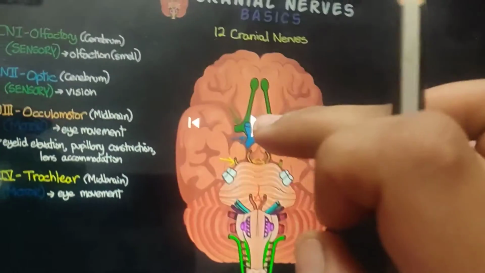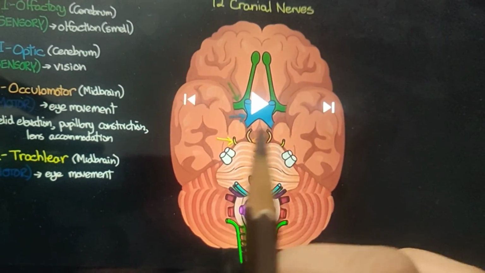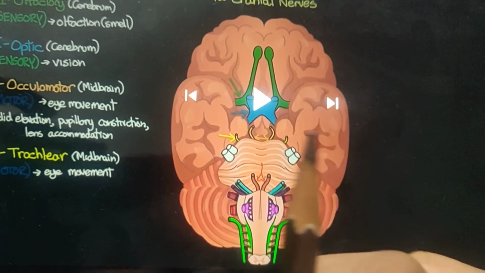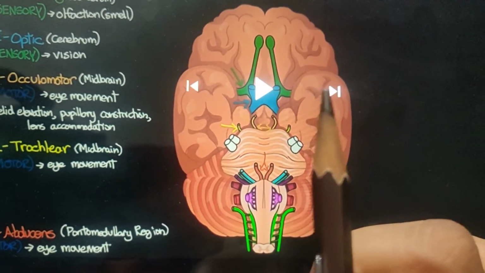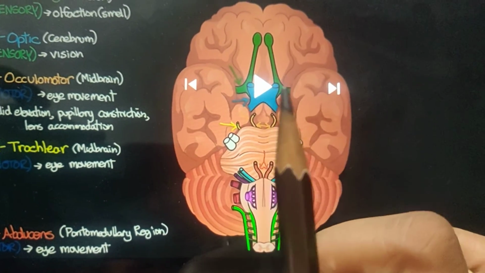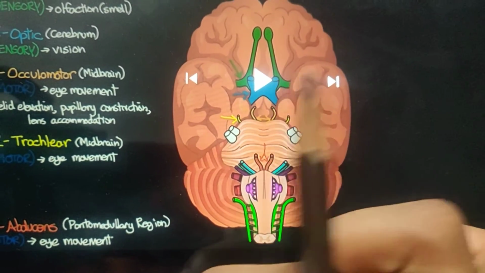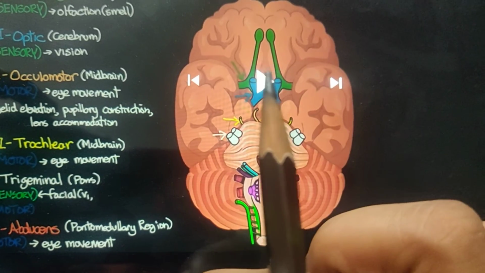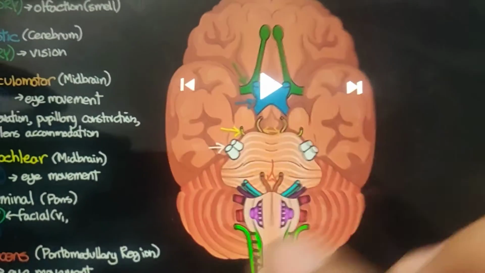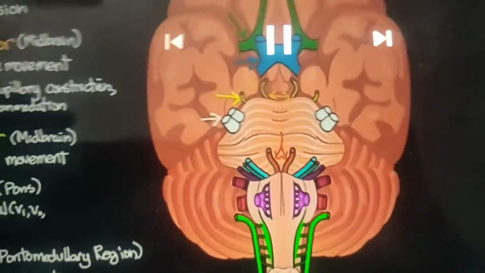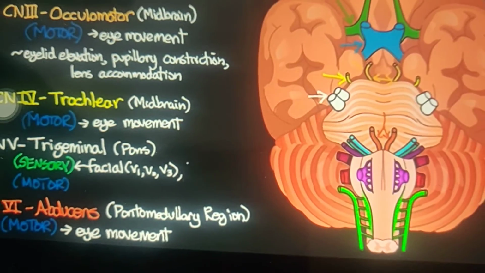So that's the main reason we call it trigeminal, because it produces three divisions: V1, V2 and V3.